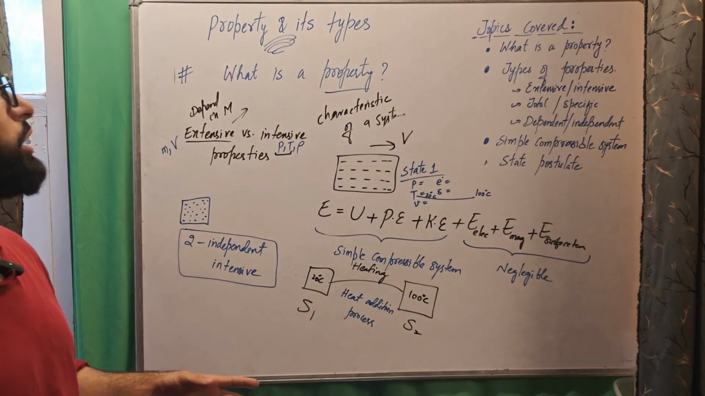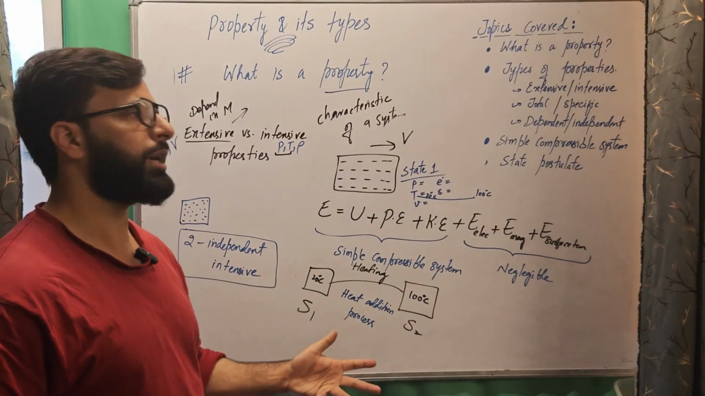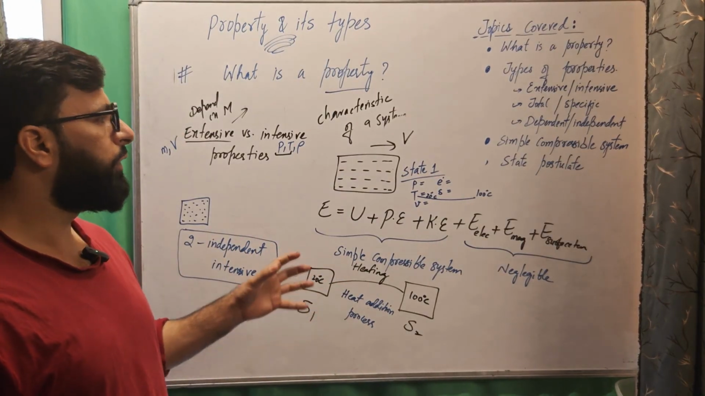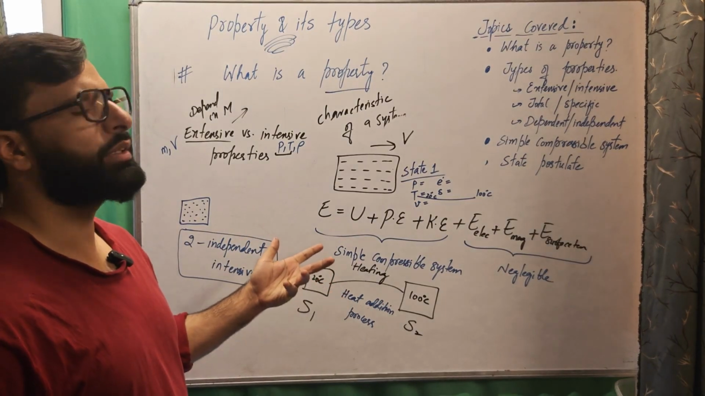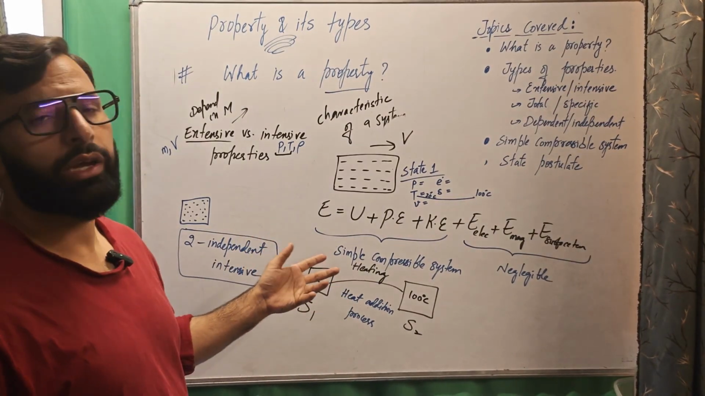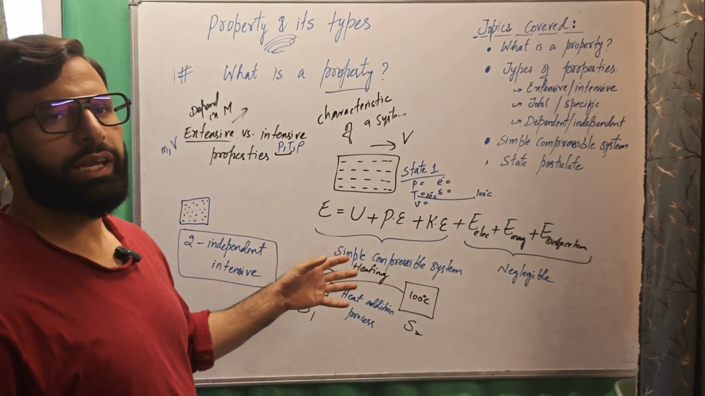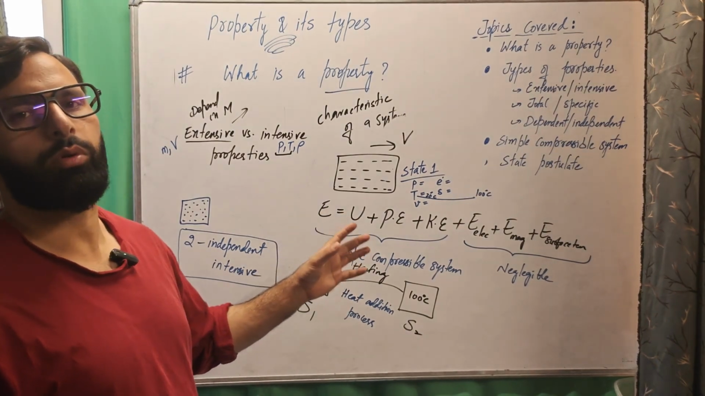So this was all about today's video: what is property and what are various types, how can we fix the state of a system, what is a simple compressible system, and how can we fix its state, and how can we make it undergo a process.